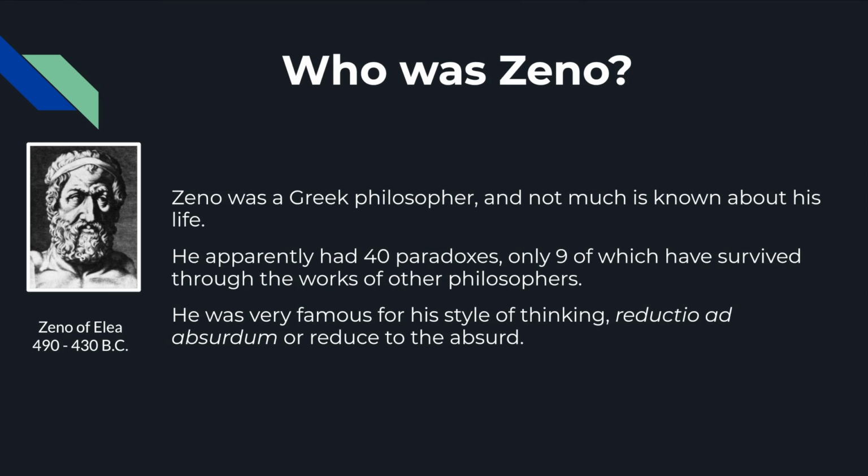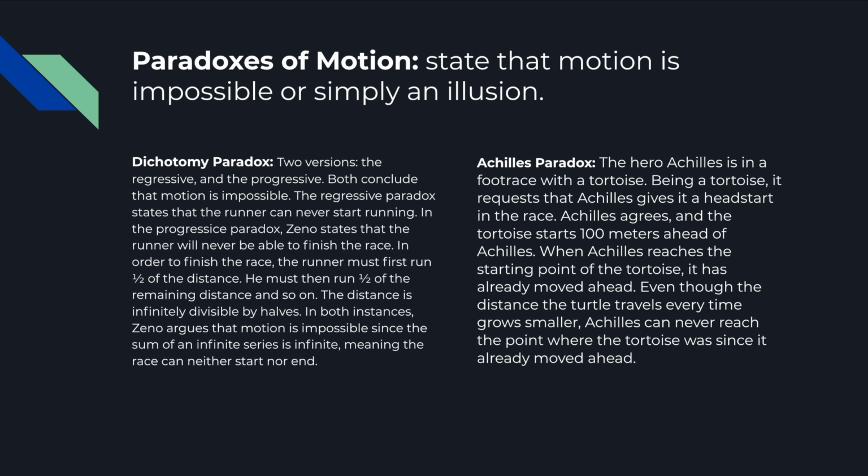Zeno of Elea was a Greek philosopher who used a style of thinking called reductio ad absurdum to come up with some paradoxes, and for time's sake, I can only look at four of them, so let's get into these. Well, he has a set of paradoxes called the paradoxes of motion, and in these paradoxes, he states that motion is impossible or an illusion.